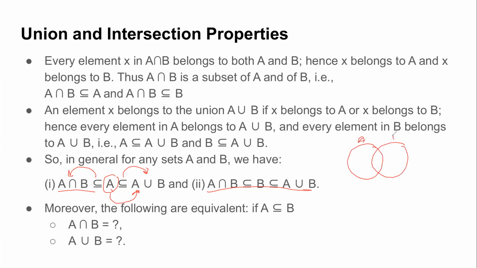If you consider A and B, A union B is definitely the superset of all of them, and the intersection, the common elements, is definitely the smallest one. So in general, given any sets A and B, the intersection is a subset of that set, and that given set is itself a subset of the union. Is this clear to everyone? The two properties?